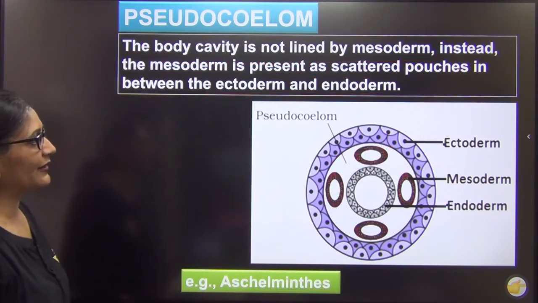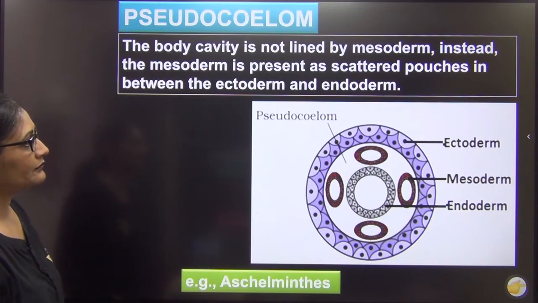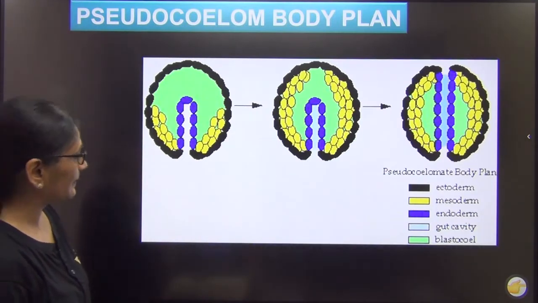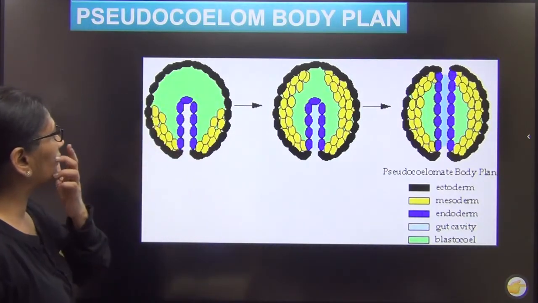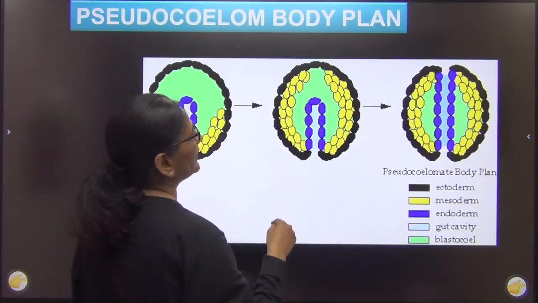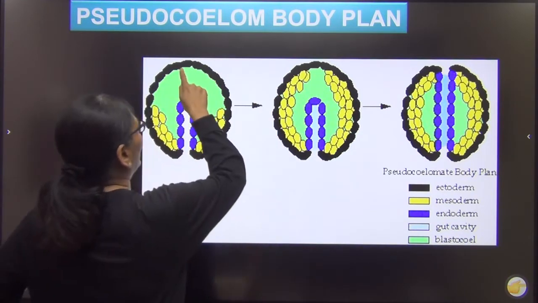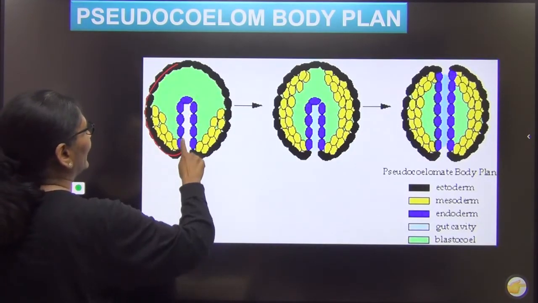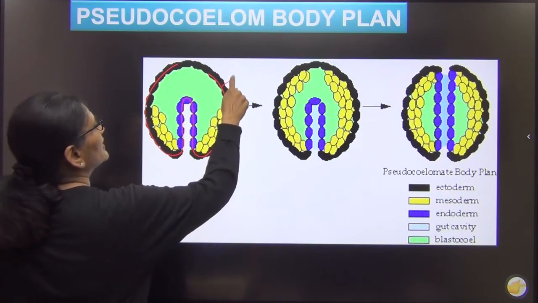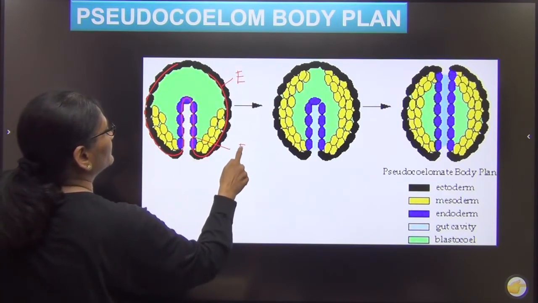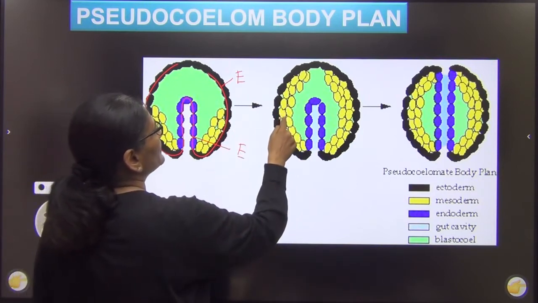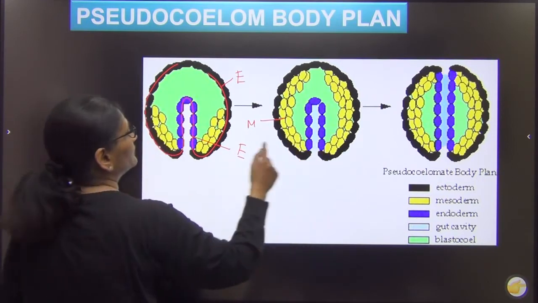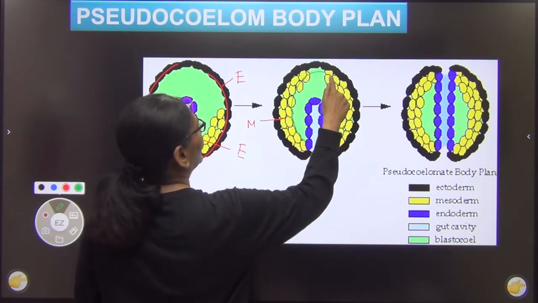इसका formation का diagram is good. So let us see that. Pseudocoelom, how was it formed? See this. What happened is, you can see it very clearly here. This is your ectoderm. Ectoderm goes inside to form endoderm. So this is ectoderm. The blue part is endoderm. ठीक है? And this yellow part is mesoderm. Mesoderm is towards, and there is this extra cavity. You can see there is this extra cavity other than gut.